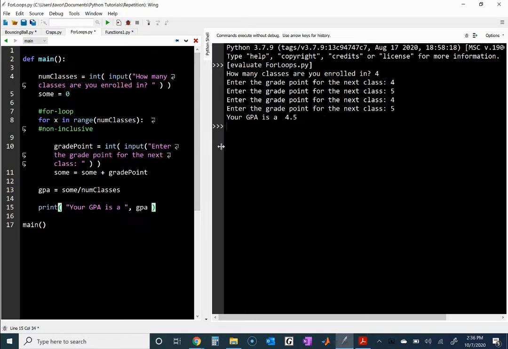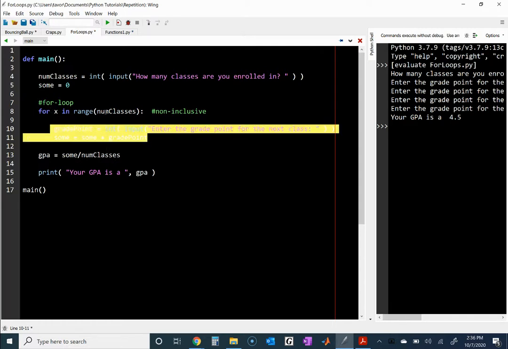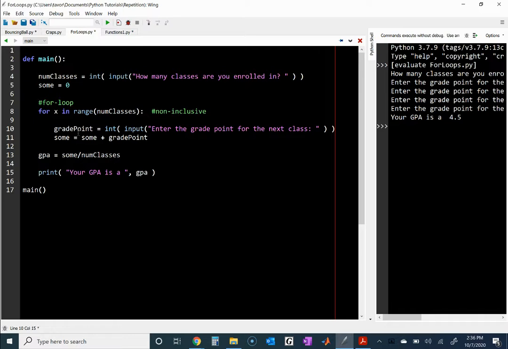But the biggest takeaway here in this tutorial is the for loop. We say for x. Notice that I didn't use x inside at all in this implementation. So I don't have to. If I needed the numbers 1 through 6 to show up somewhere, or maybe I wanted to multiply them or something, then I could use x.